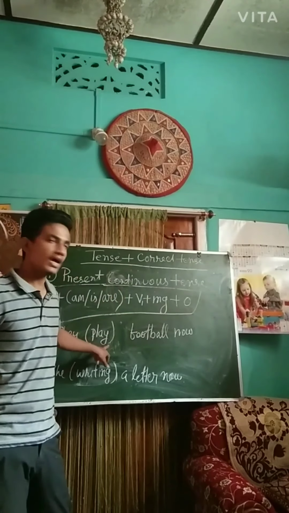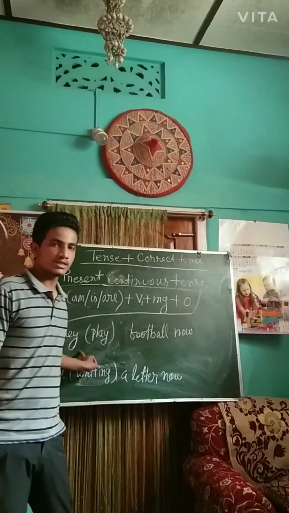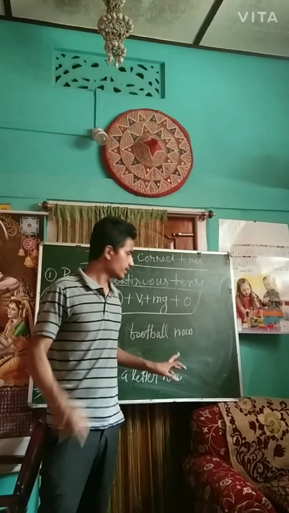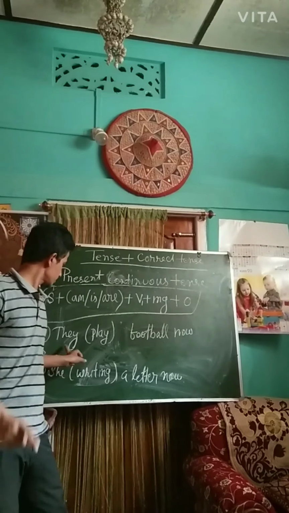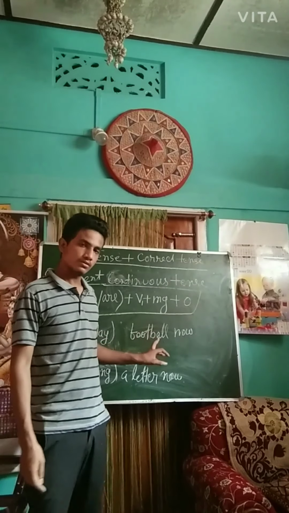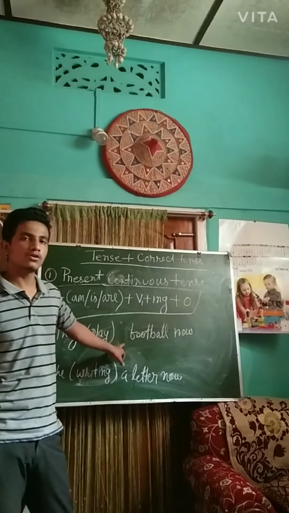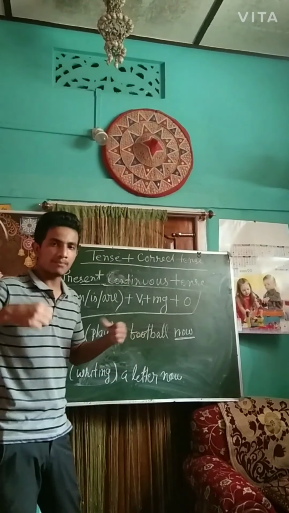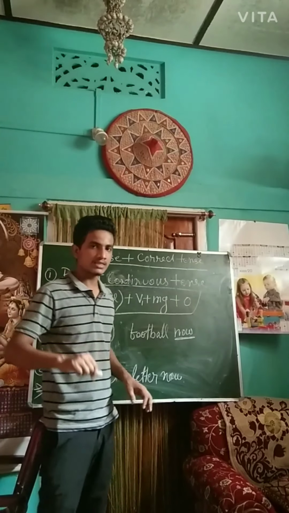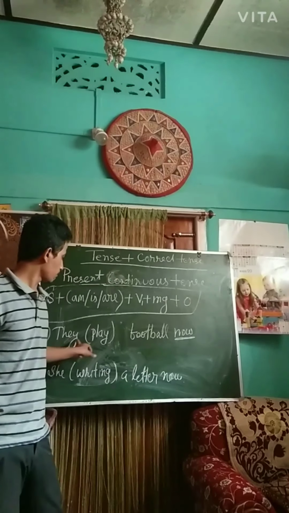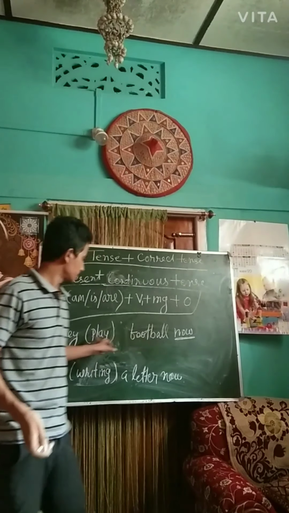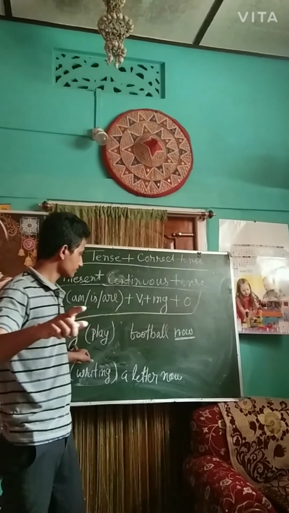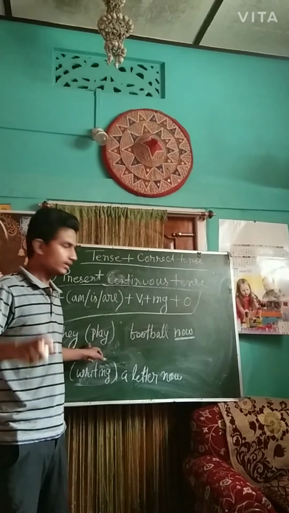Here again I have taken two examples of present continuous tense. Look carefully. The first one is: They play football now. See, now means it's happening right now. In the present it's happening. That means the boys are playing now. So I am going to show you how you can correct it.